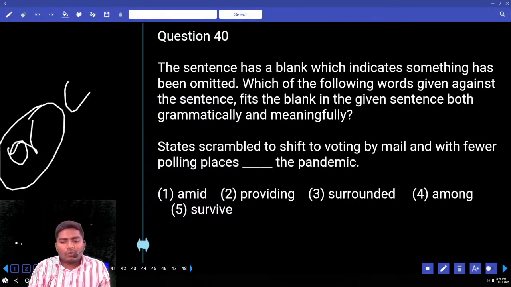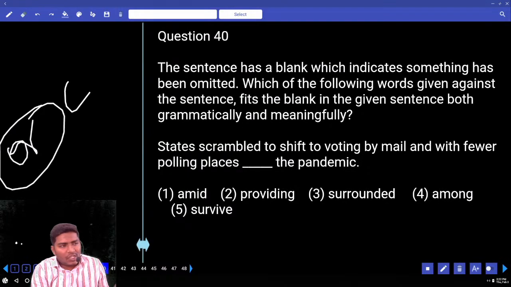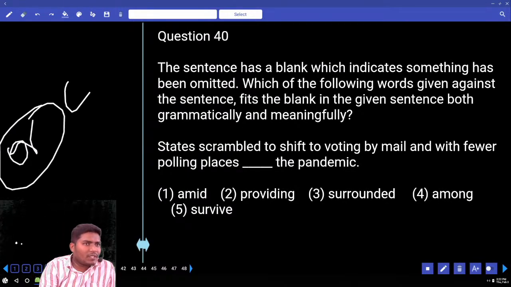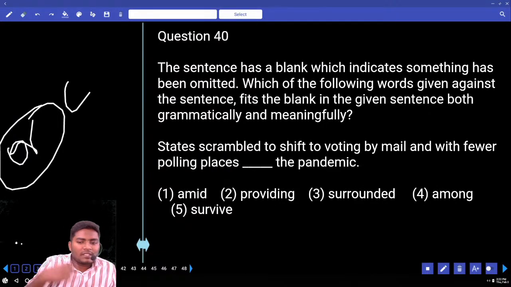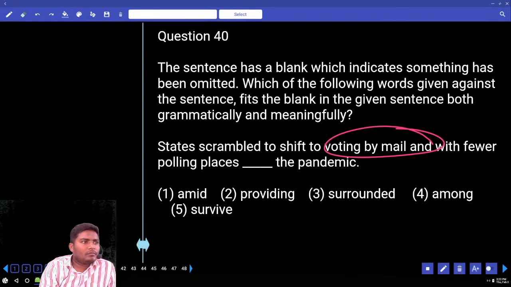States scramble to shift to voting by mail and with fewer polling places dash the pandemic. States, like there is an election in USA. The 3 sentences are related to USA only. So there the people are afraid of the pandemic like COVID and all. So they don't want to directly go and use their vote. So instead they want to use their mail. What do you mean by mail? What is mail? Need not elaborate, just meaning.